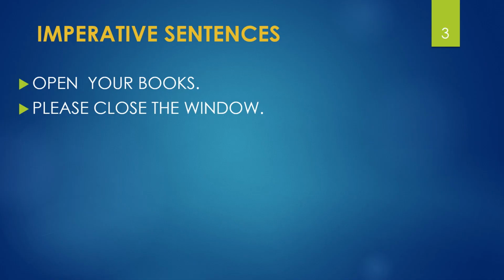So, the first sentence that starts with a verb, open your books, can be an order. But here, please suggests that this is a request. So all imperative sentences that start with a verb can be an order, can be a suggestion, or can be a request. The second sentence, please close the window, is a request because it has please in it.